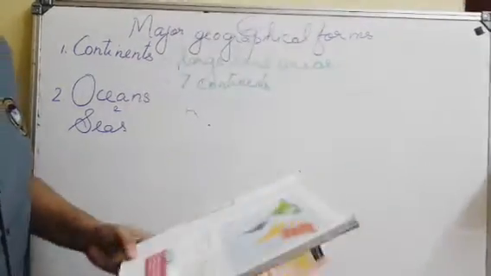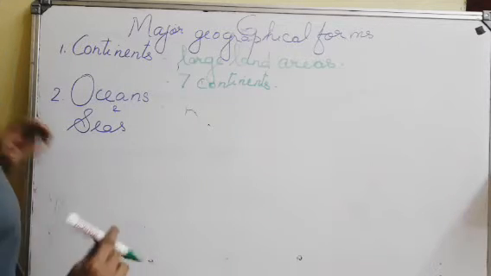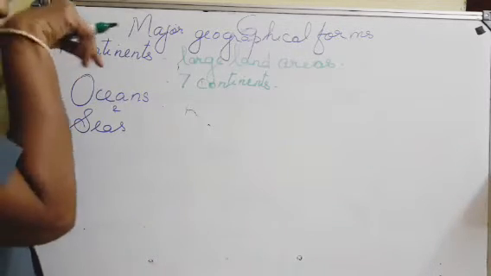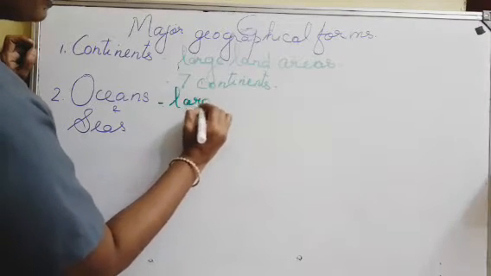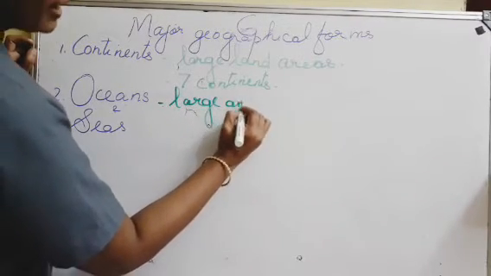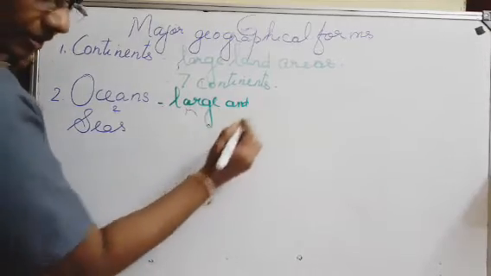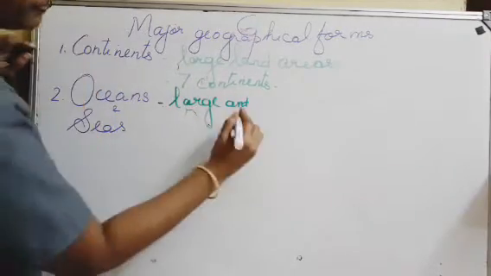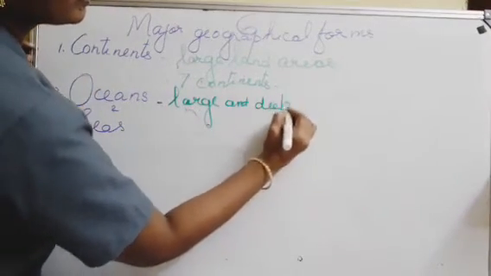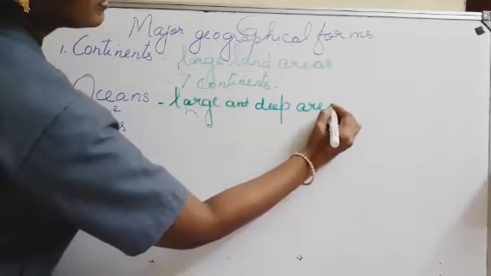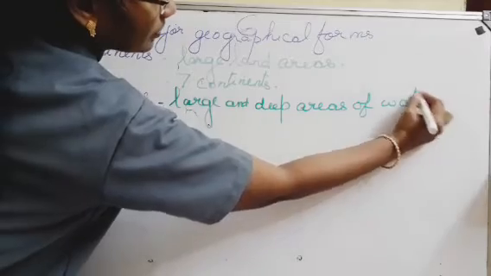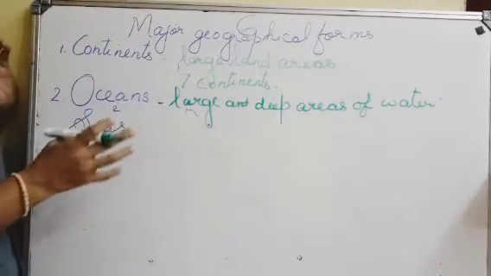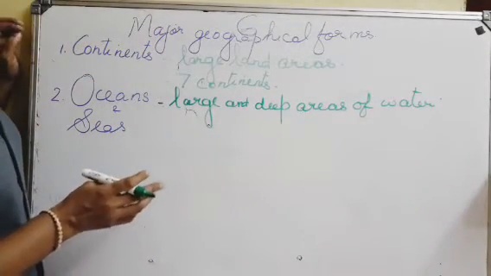So, we have 5 main oceans. Large and deep areas of water are known as oceans.